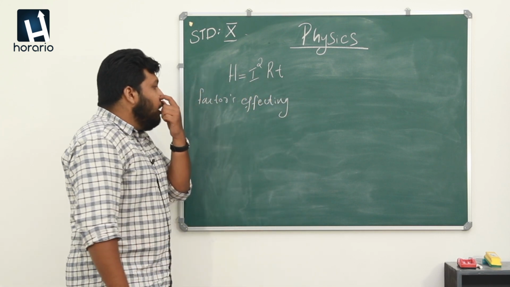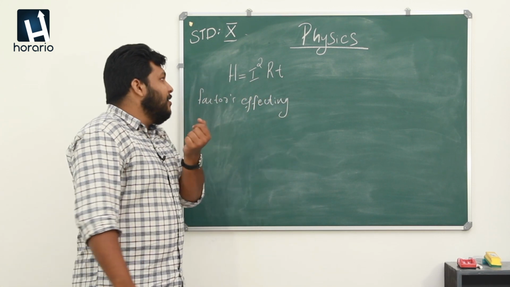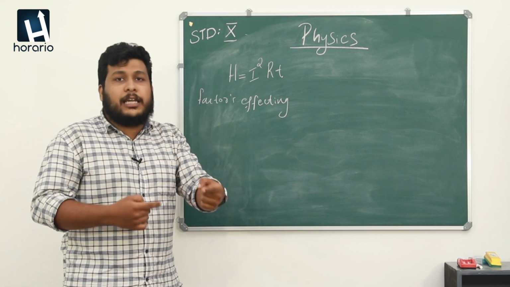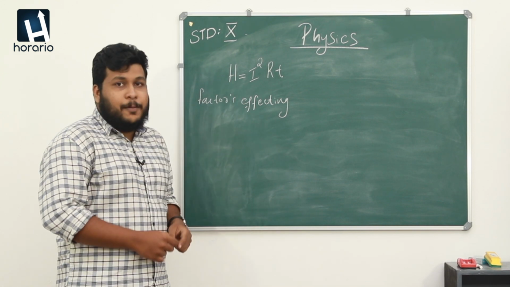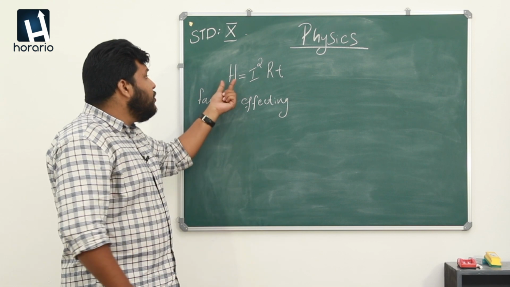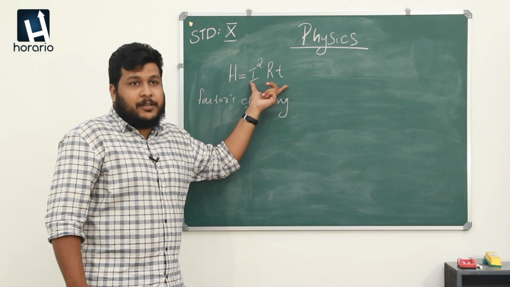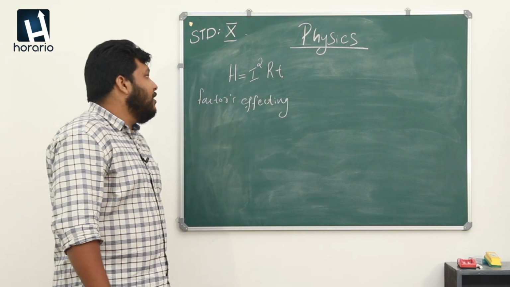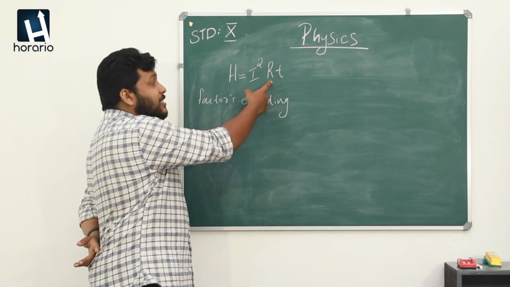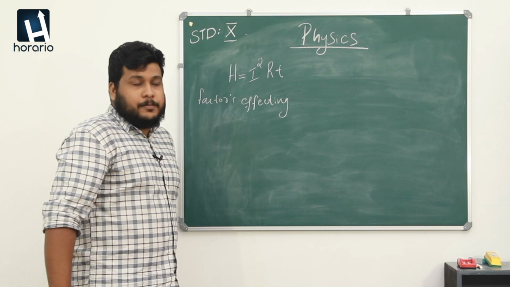Which means if we take equipment which converts electrical energy into heat energy, the heat energy produced in that circuit is affected by these three factors, and those three factors are current, resistance and time.